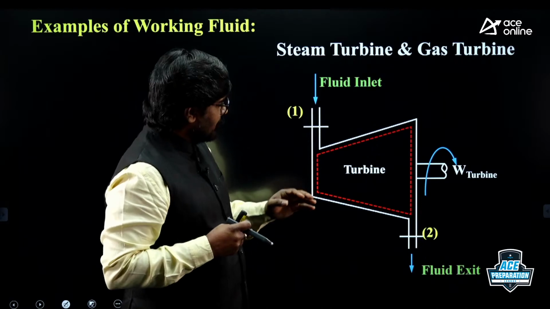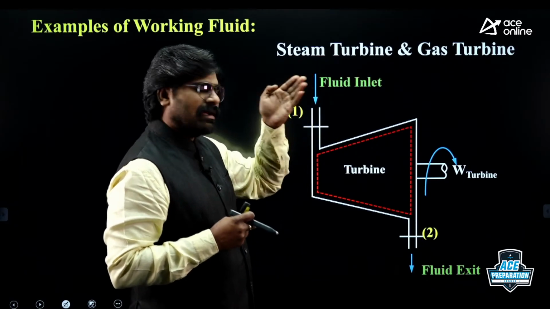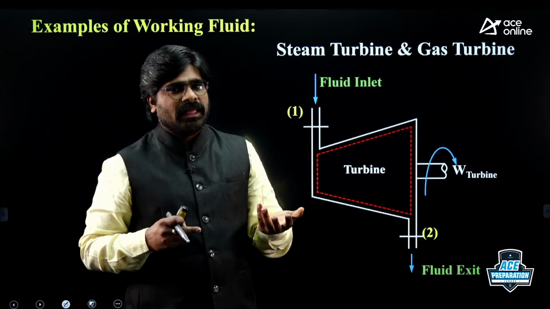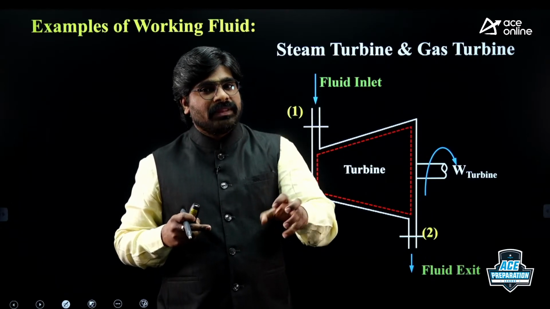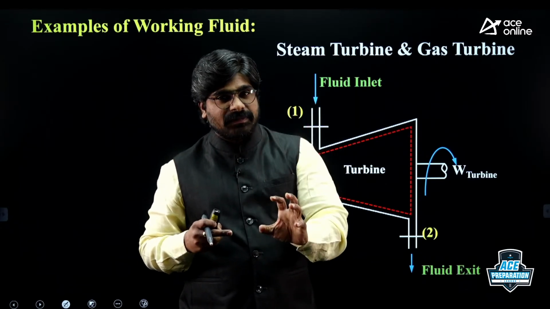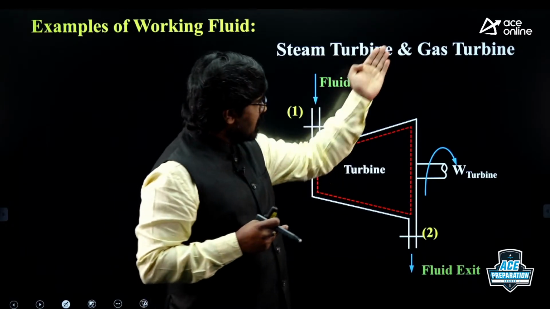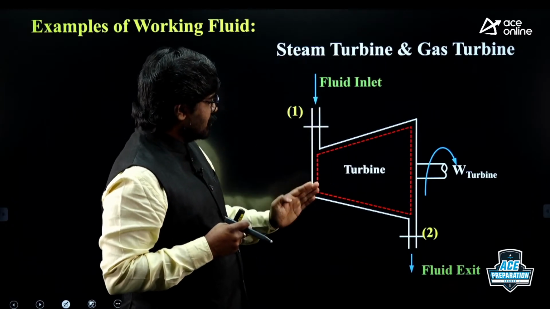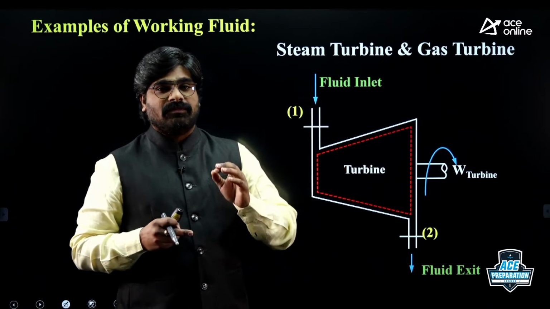Similarly in gas turbines, gas enters, again combustion gases only. In a gas turbine power plant there is a combustion chamber where combustion takes place. The gas comes from the combustion chamber, expands over the turbine blades, thereby the turbine rotates and develops power.